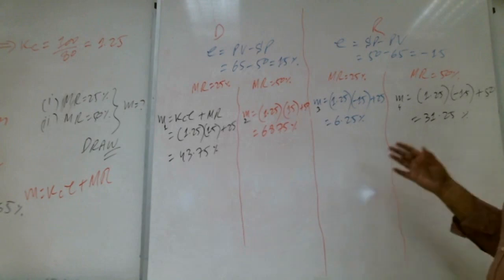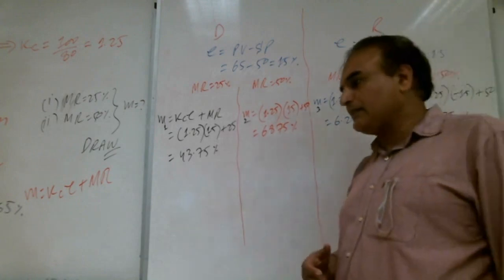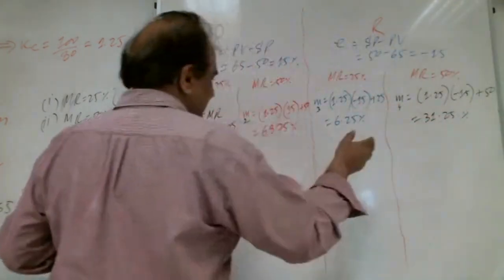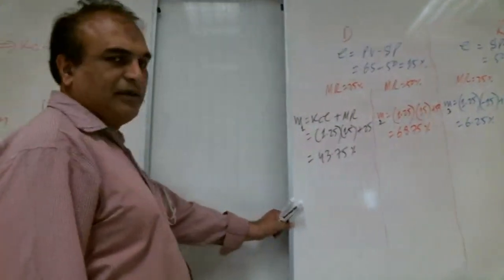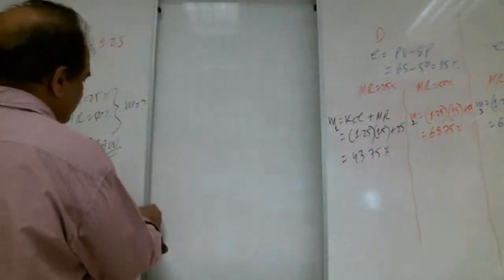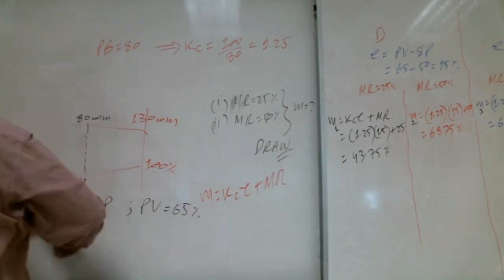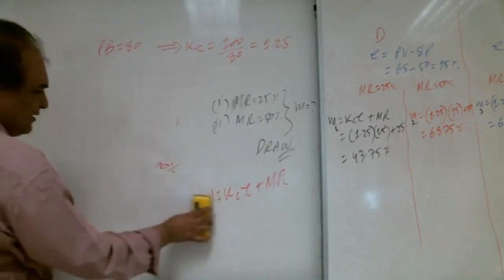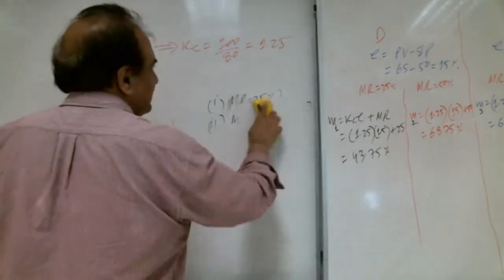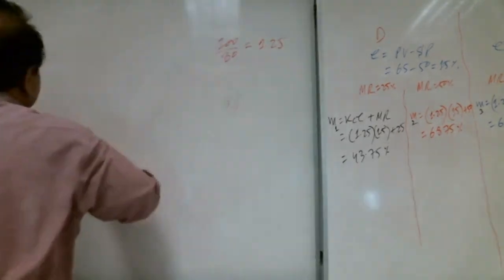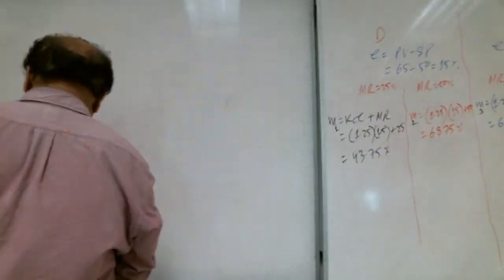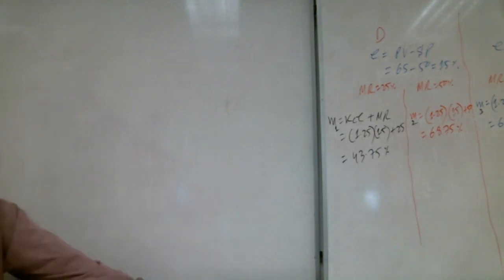So please draw them, and whoever draws them, show me first, Shabab. Is somebody trying, Shabab?